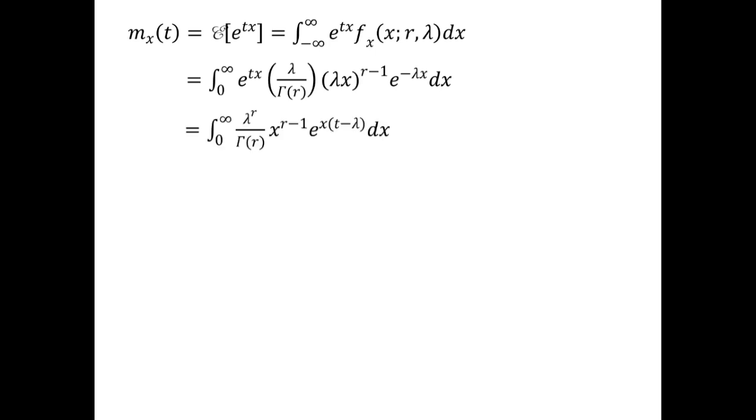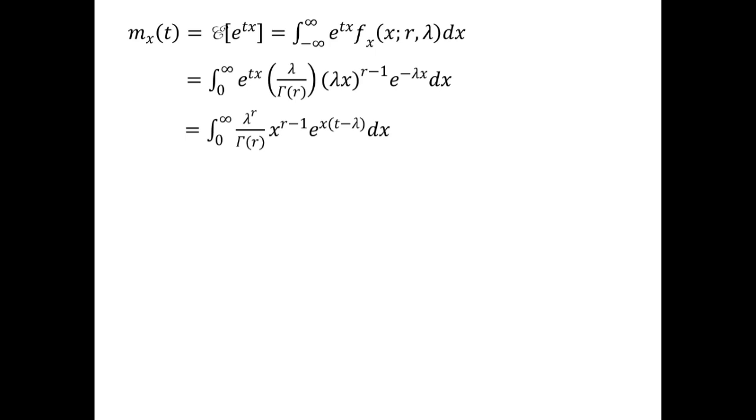For the moment generating function, it is equal to the expectation of e to the power of tx, which is equal to the integral of e to the tx times f sub x of x with parameters r and lambda dx, evaluated from negative infinity to infinity, which is equal to the integral of e to the tx quantity lambda over gamma r times lambda x raised to the power of r minus 1 times e raised to the power of negative lambda x dx, evaluated from 0 to infinity.